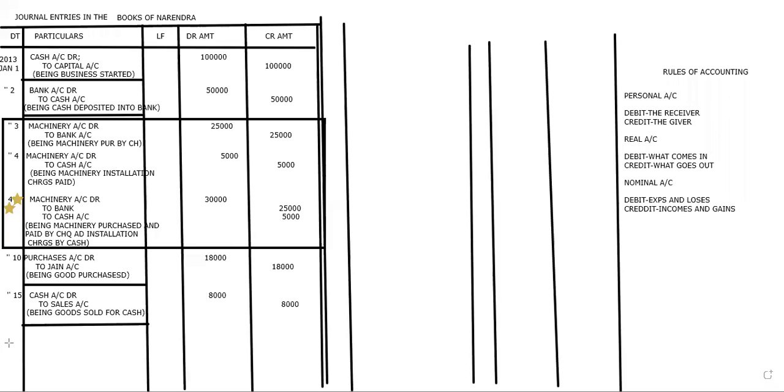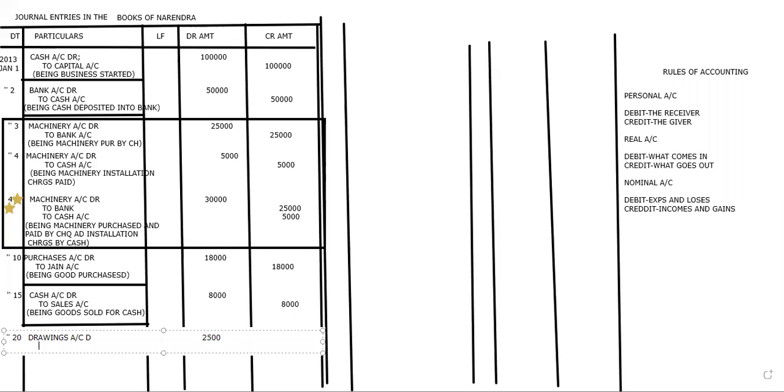Is it clear? Yes, ma'am. So what did I say? Drawings always will be on the debit side. Whenever you have the word personal, it means it is a drawing, and drawings will always be on the debit side. So here I'm going to write drawings account debit, to how much is the drawing? 2,500.